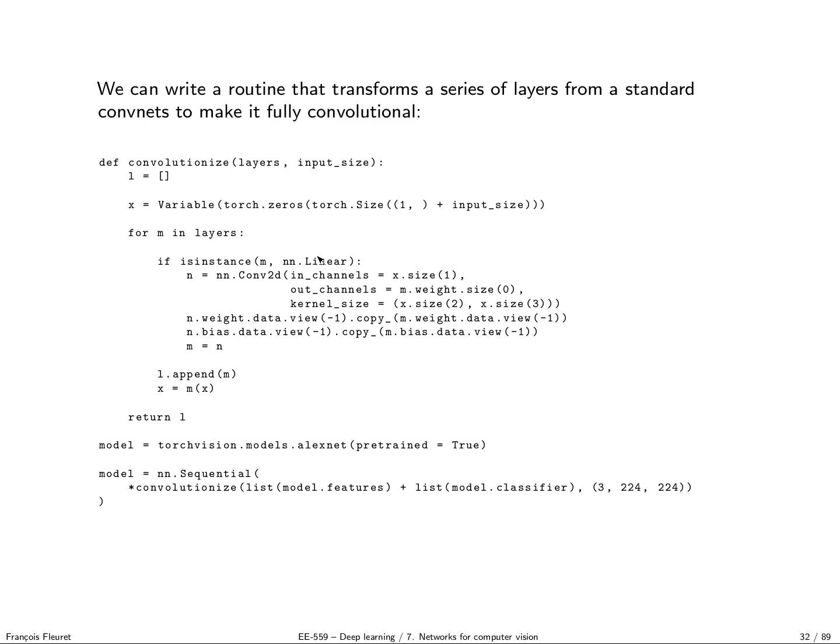But if it is a linear layer, I replace it with a convolution layer, which has as many input channels as there are channels in the current tensor. The number of output channels is the dimension of my original linear layer, and the kernel size is the full size of my input tensor. So it's really the figures I showed in the previous slides. I create as many filters as I need output channels, I have as many input channels as I had initially, and my kernel size is the full size of the tensor.